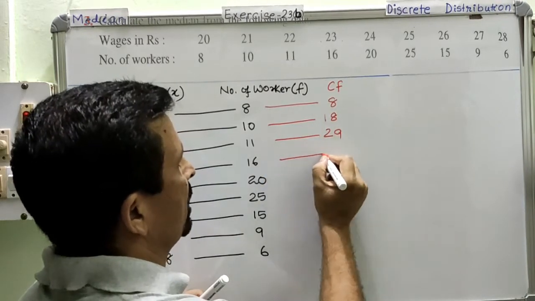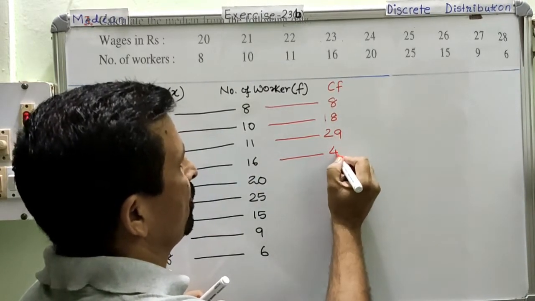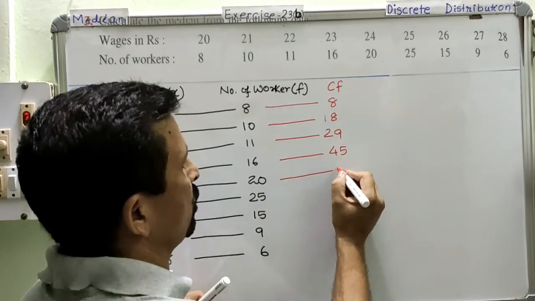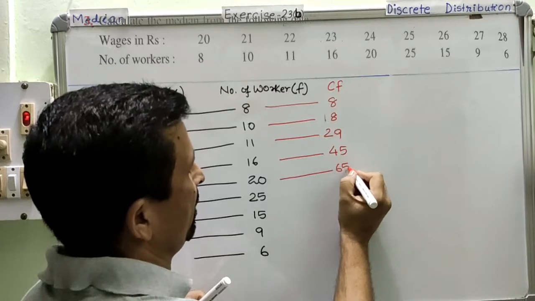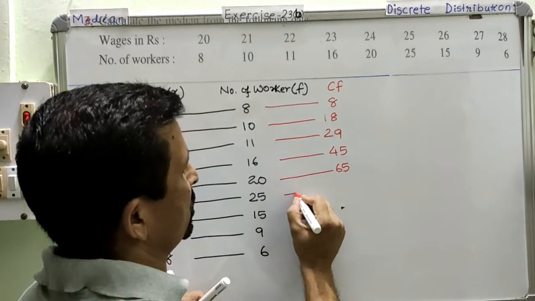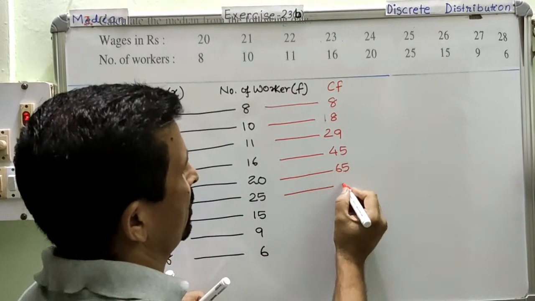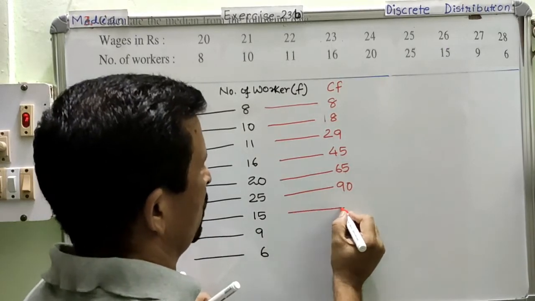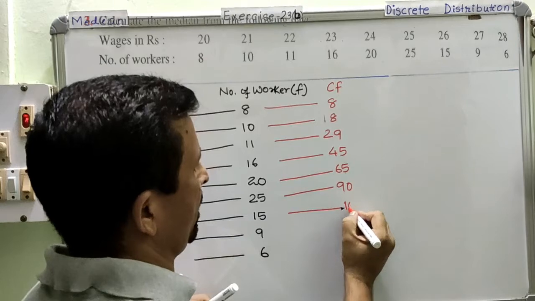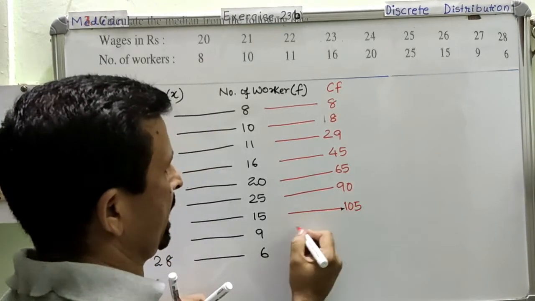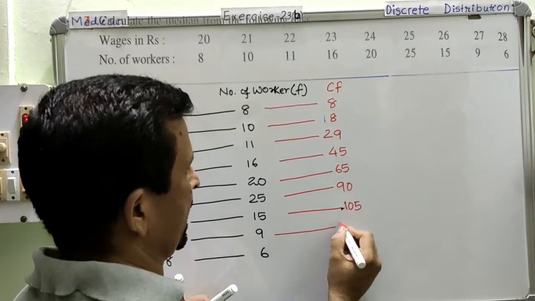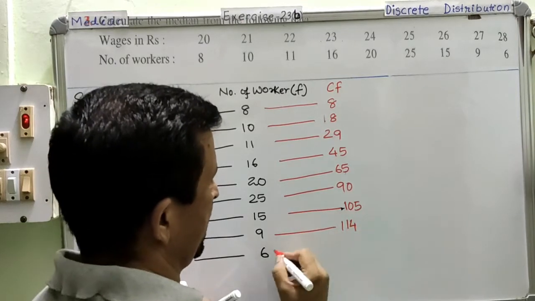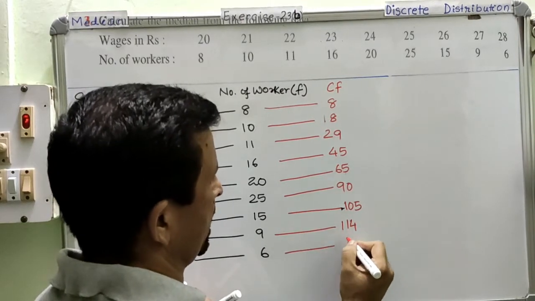Then we add these 2, it gives 45. Then these two sum to 65. Then next 2 will be 90. Then again next, 105. Then next 2 is 109, 5 plus 9, 114. And then the last one is 120.